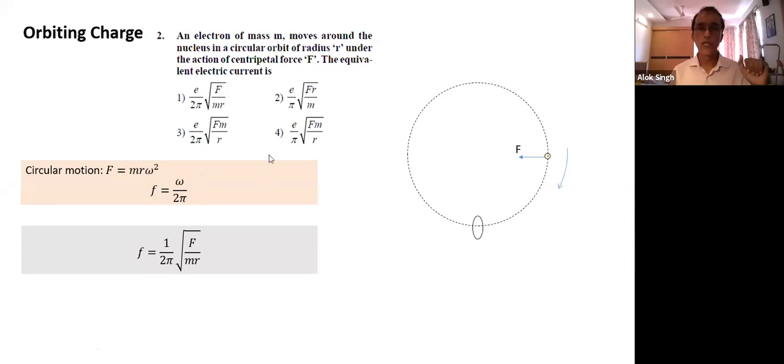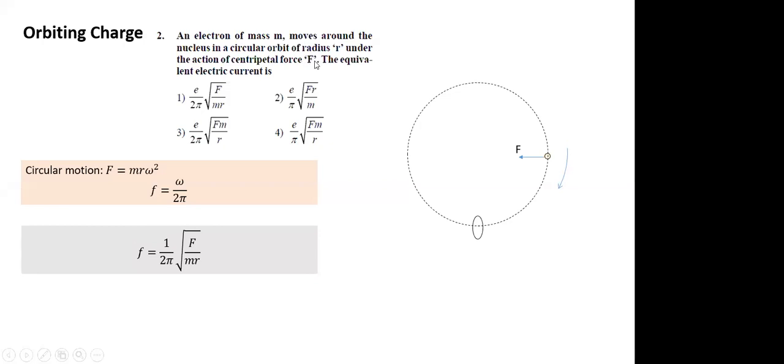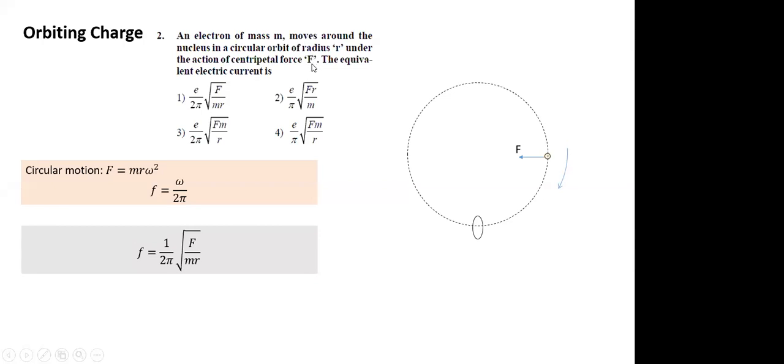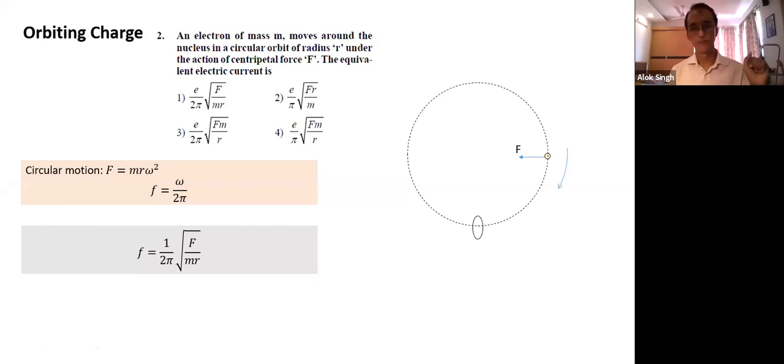The only thing here is that force is given. Suppose it was a hydrogen atom. What would I have written in place of force? If it is atomic structure, what kind of force will act? Electrostatic force. I would have replaced F with K E square by R square. So that becomes the atomic structure model. In atomic structure also we can apply the same principle, and that's what Bohr's model is.